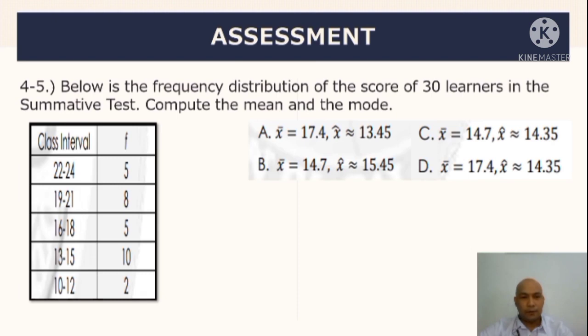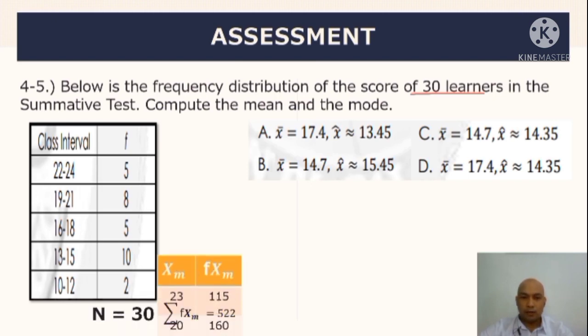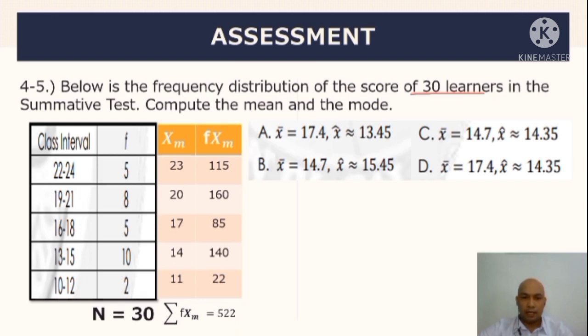Okay, so for number 4 to 5, below is the frequency distribution of the scores of 30 learners in the summative test. Okay, compute the mean and the mode. Ito yung choices natin. So, pag kinumpute natin dito ang mean, kinakailangan tayo mag-add ng column. Okay, ang column natin dito ay class mark or midpoint and the product ng frequency and the class mark.